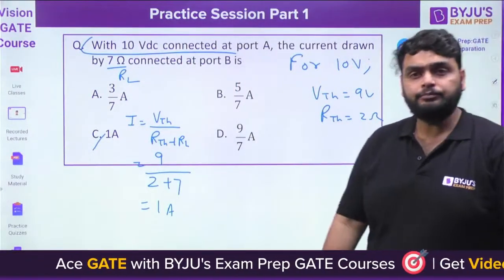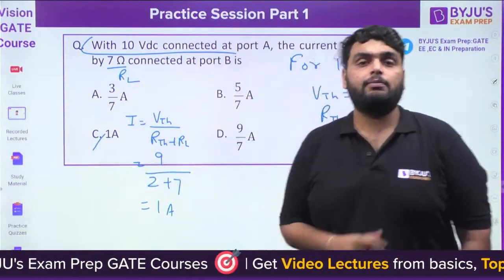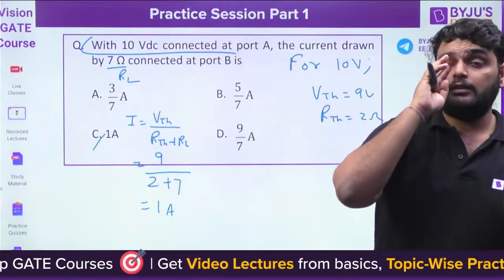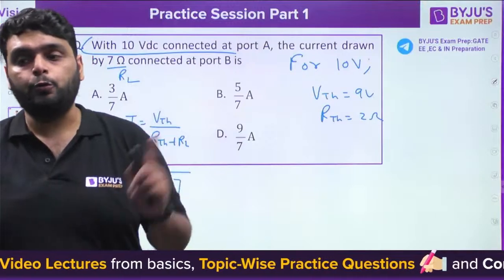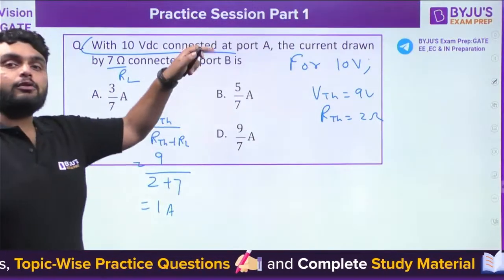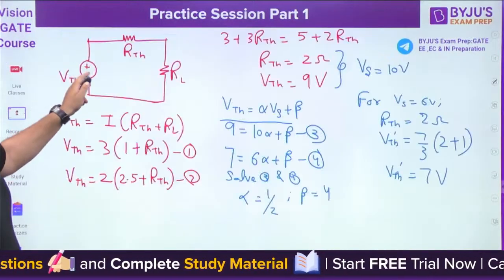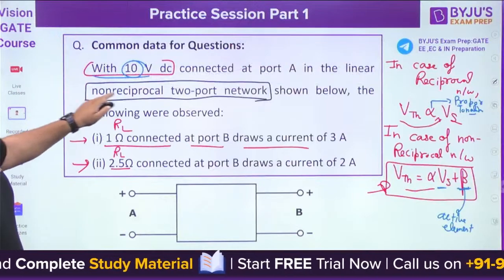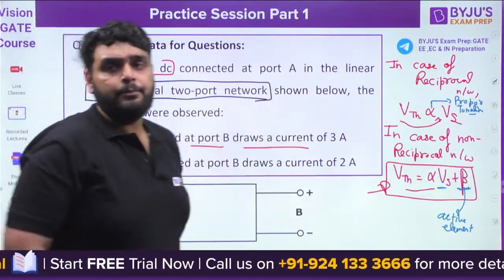Simple. The second question is simple because they haven't changed the voltage here. They just put the 10 volt here. This question in GATE was of 4 marks, 2 each. But if you want to reach this particular question, you have to solve the first question first. So that's why the first one is very important, and the line given here, non-reciprocal two-port network, is very important. Okay, understood?